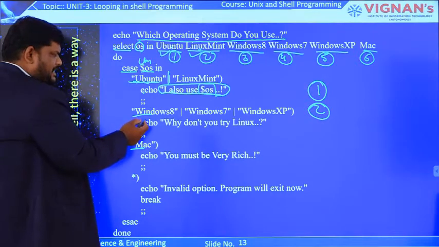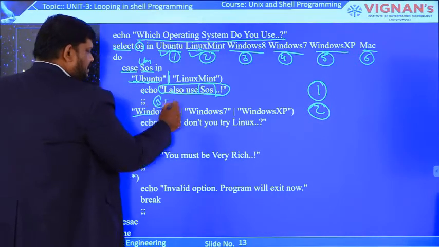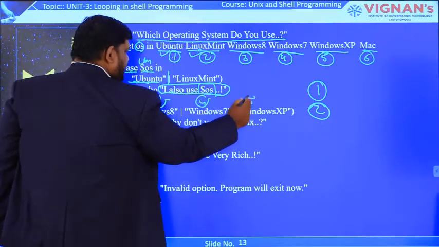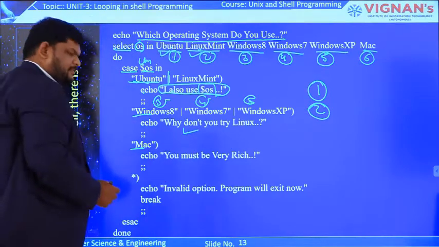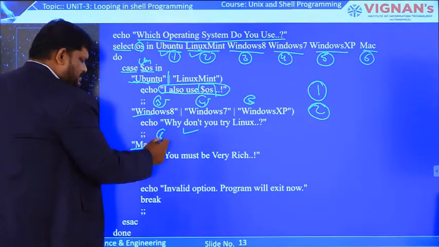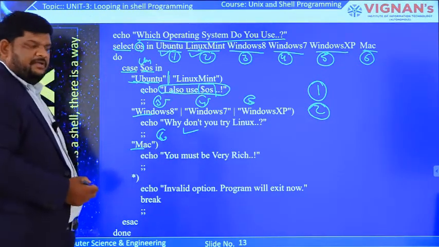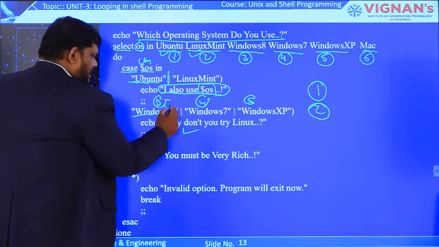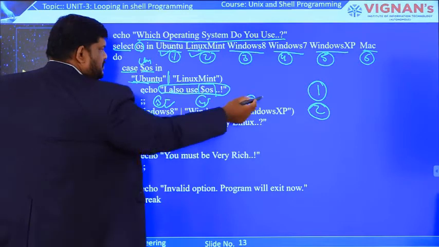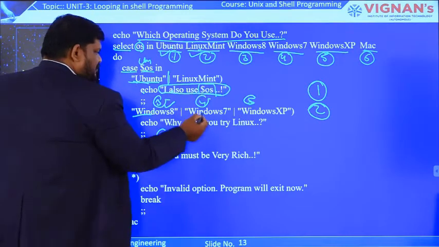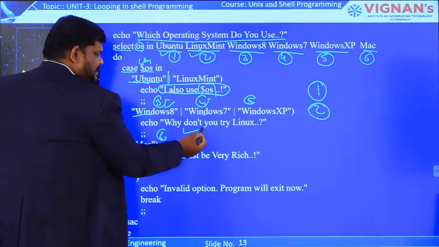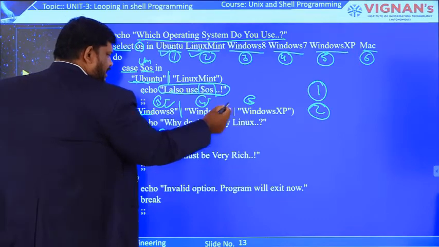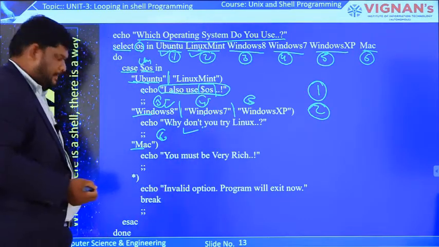Here in the second case statement we are using option 3, option 4, option 5, with the same echo statement. For option 6 we are using this echo statement. That means if the user gave 3, it will match with this and it will execute this one. If the user gave value 4, then it will match this one and the same echo statement will execute, because we are using R options like that.